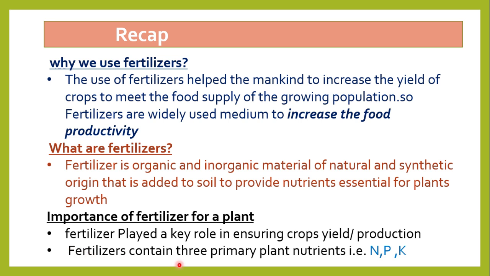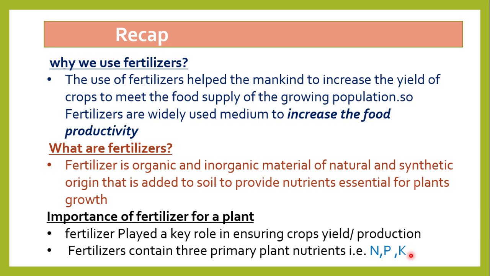Fertilizers contain 3 essential elements. These are named as primary nutrients for plants. Those fertilizers contain essential nutrients, mainly nitrogen, phosphorus, and potassium. These are essential nutrients that help the plant's growth.